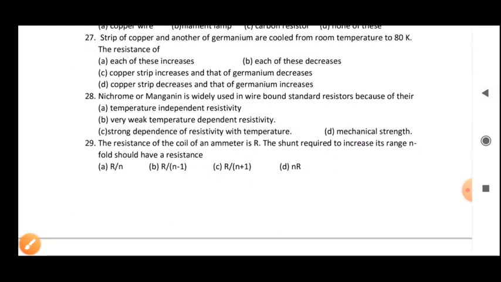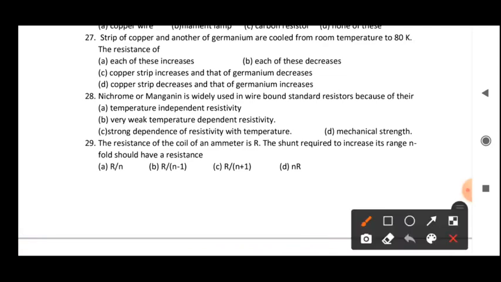Now the 27th question you will see: a strip of copper and another of germanium are cooled from room temperature to 80 Kelvin. The resistance of: first option, each of these increases; second, each of these decreases; third, the copper strip increases and that of germanium decreases; fourth, the copper strip decreases and that of germanium increases. First of all you have to classify these materials. Copper is a conducting material, whereas germanium is a semiconductor material.